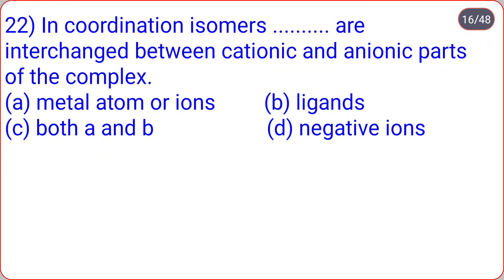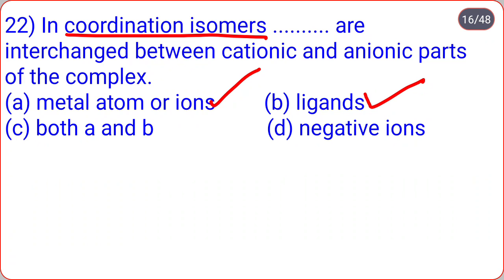Next, in coordination isomers dot dot are interchanged between cationic and anionic parts of the complex: metal atom or ions, ligands, both A and B, negative ions. So in coordination isomers, metal atom or ion and ligands are interchanged between cationic and anionic parts of the complex.